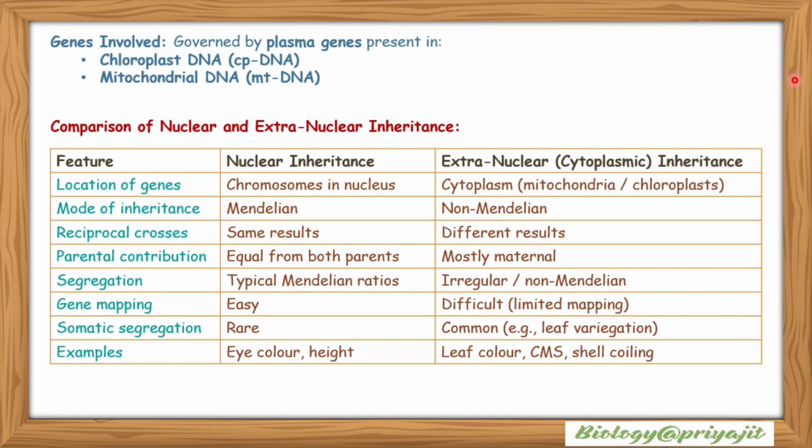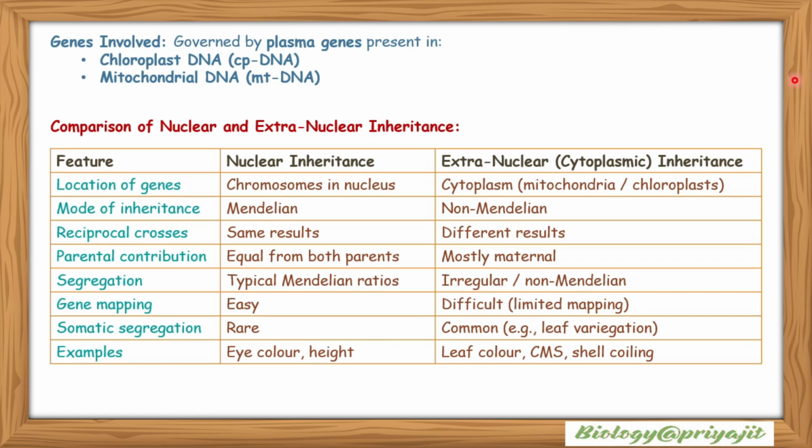Location of genes: in nuclear inheritance genes are on chromosomes in the nucleus, and in extranuclear inheritance they are found in the cytoplasm, that is in mitochondria and chloroplast. Mode of inheritance: nuclear inheritance follows the Mendelian pattern and extranuclear inheritance follows a non-Mendelian pattern. Reciprocal crosses: nuclear inheritance shows the same results, but extranuclear or cytoplasmic inheritance shows different results. Parental contribution: in nuclear inheritance it is equal from both parents, but in extranuclear or cytoplasmic inheritance it is mostly maternal.